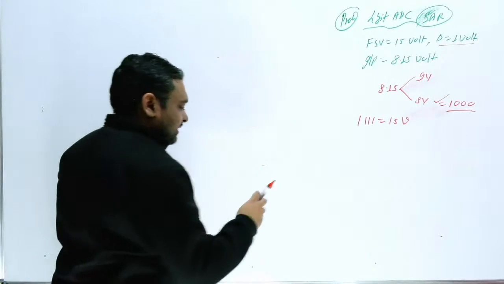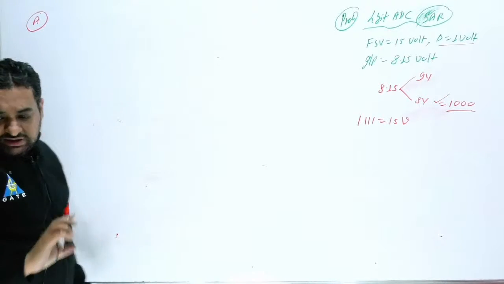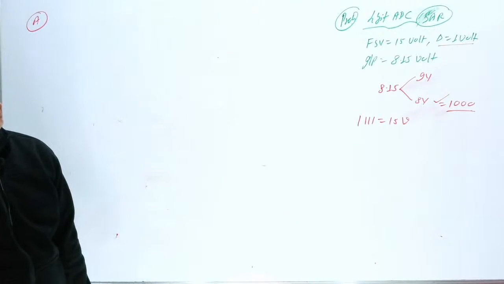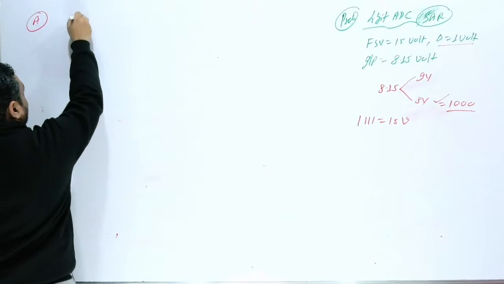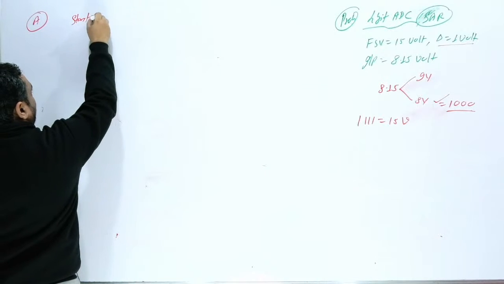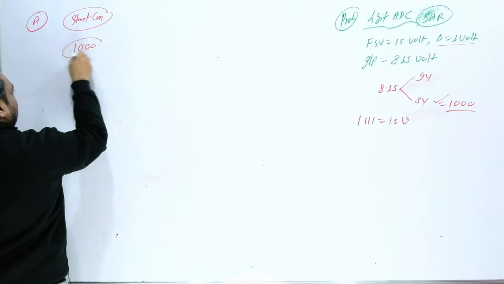This thing you have to tell me. So I am writing here 4 options. First option, option number A. In the first option they have provided 1000. This is start conversion. 1000, this is number 1.